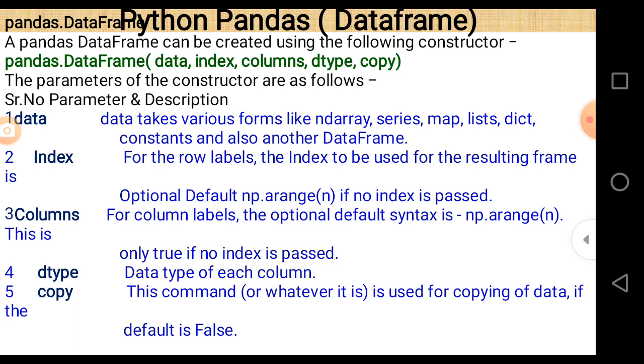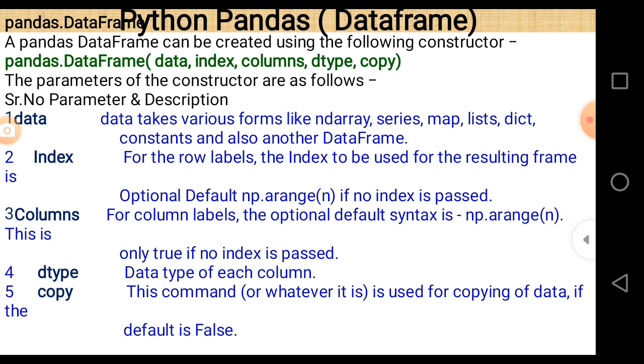After that, dtype represents the data type of each column. And then copy is a parameter used to give a command for copying the data, and the default value is False. So these are the basic parameters passed when we want to declare a data frame. In most cases only one parameter is passed, that is data, and in other cases data and index are passed.